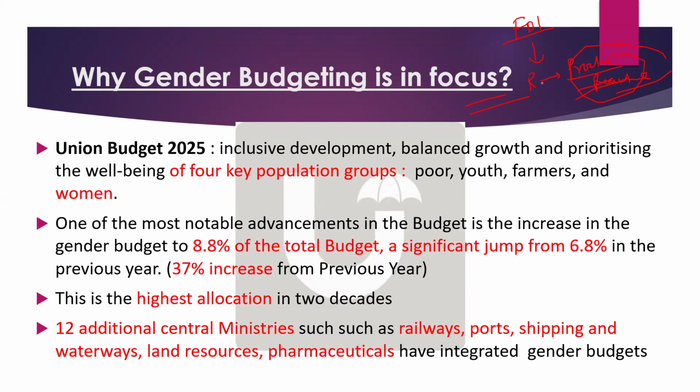So sorry, not government budgeting, gender budgeting. The government budgeting part Bright Sir will be taking care of, those 4 areas. I will be discussing gender budgeting: what is happening and what should be included in the answers. I'll give you simple solutions for this.